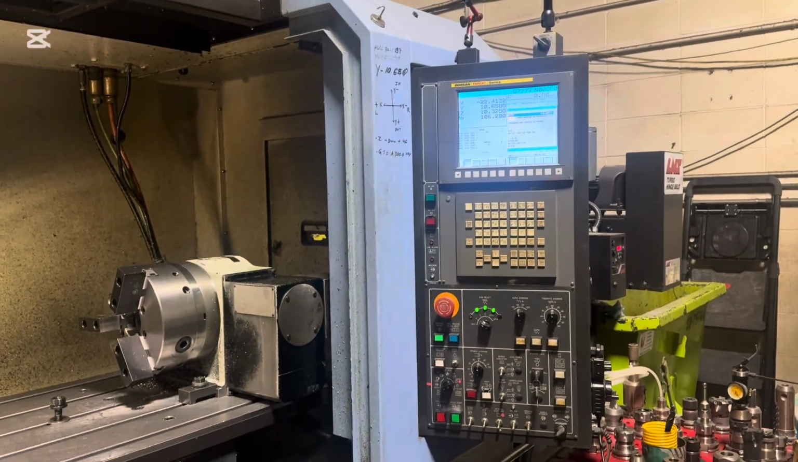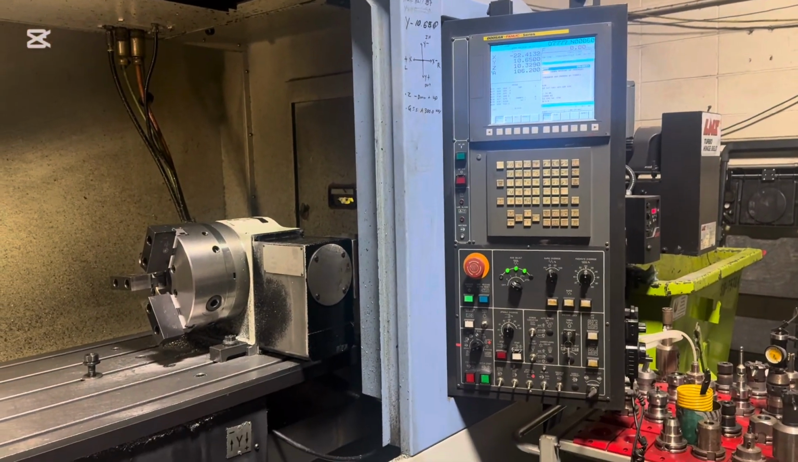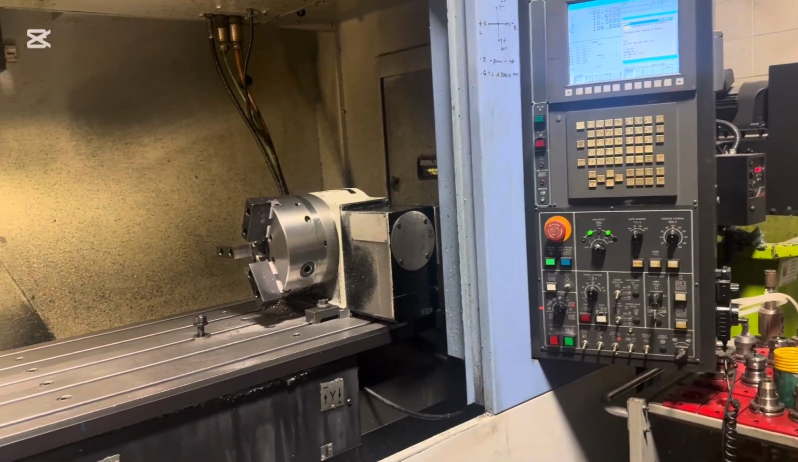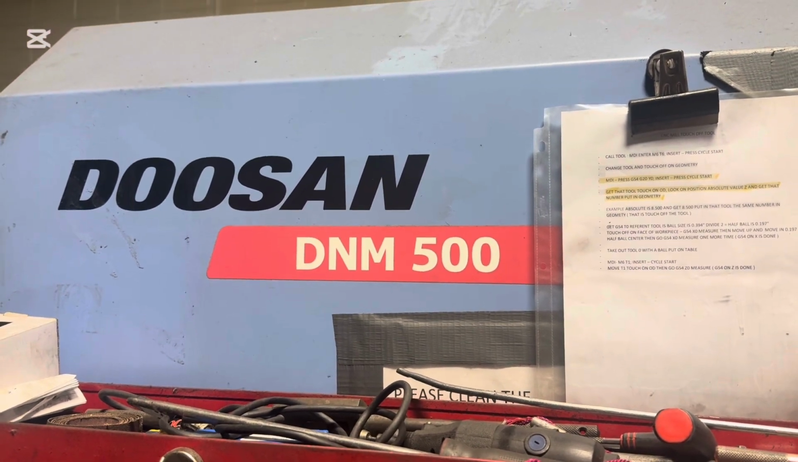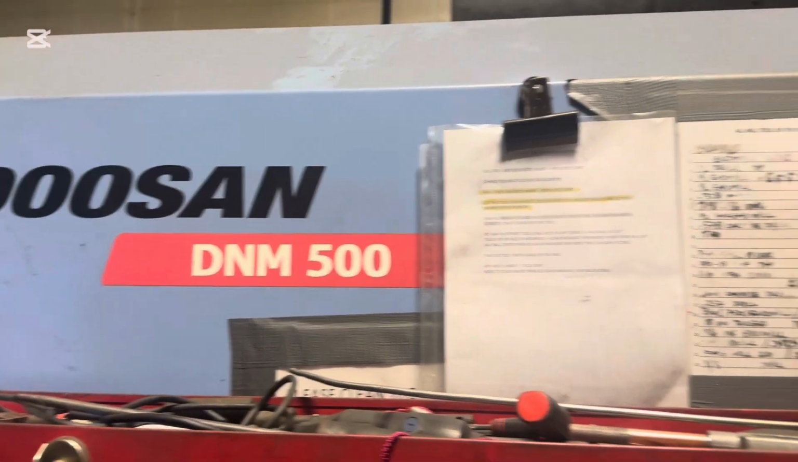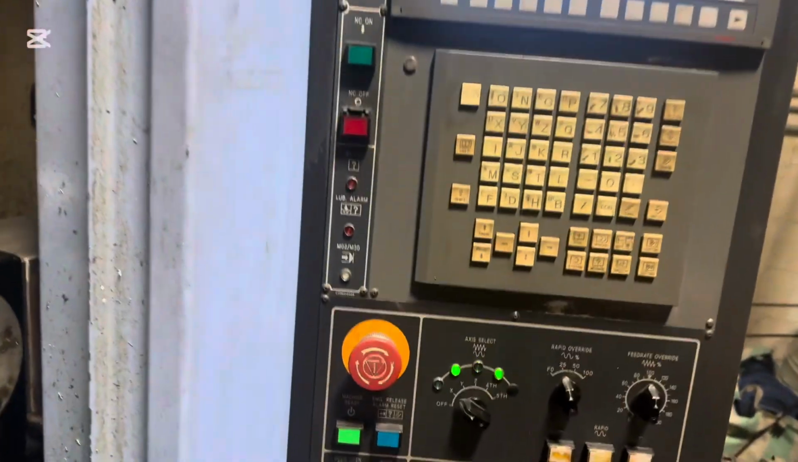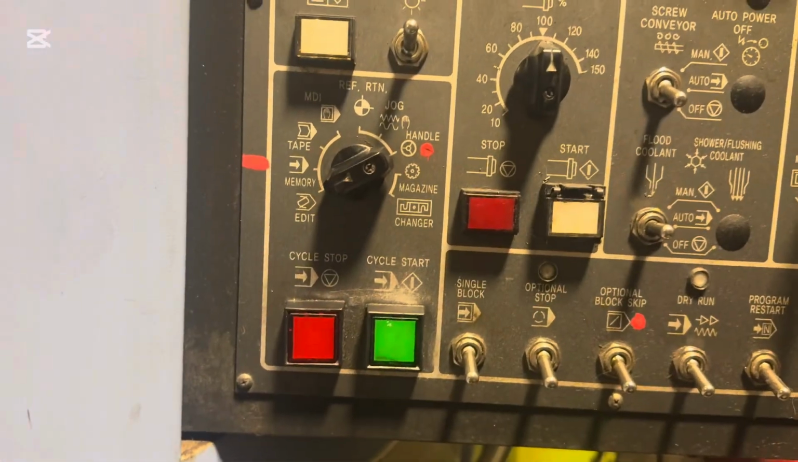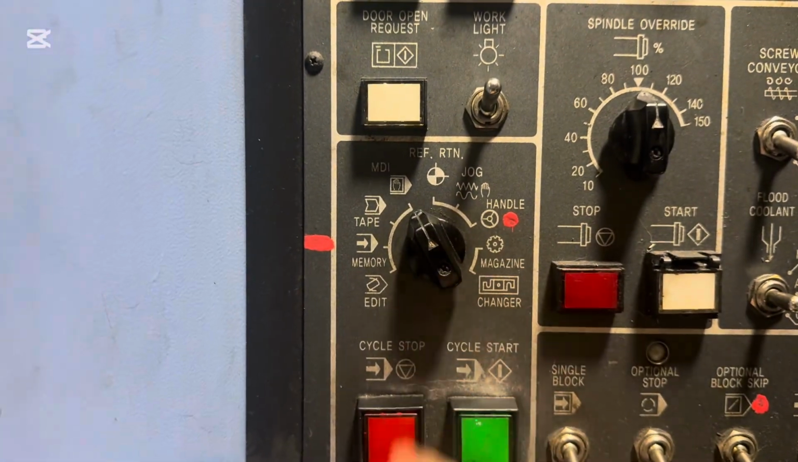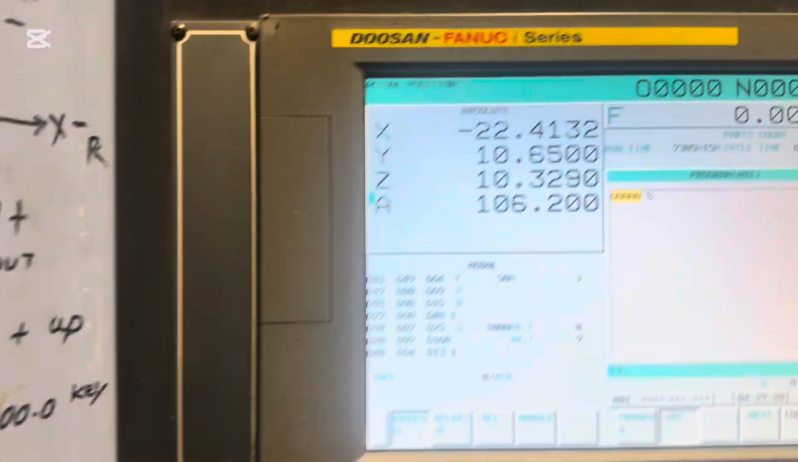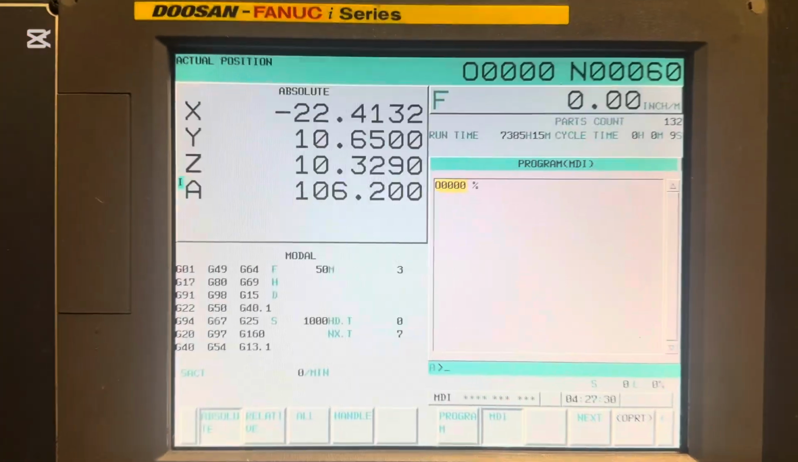How to call a tool on a CNC mill, Doosan M500 mill. First, you go to control and put MDI. So here, MDI, and go to screen. You see the program here.